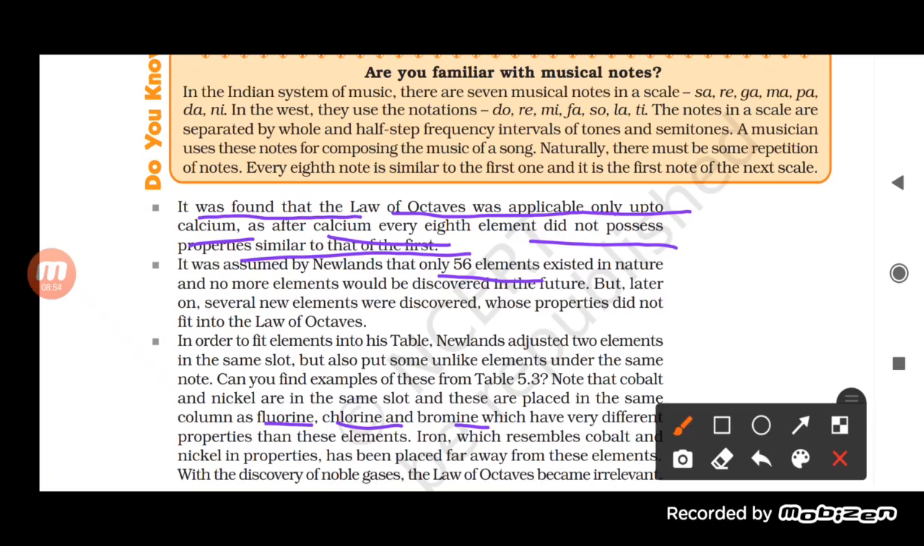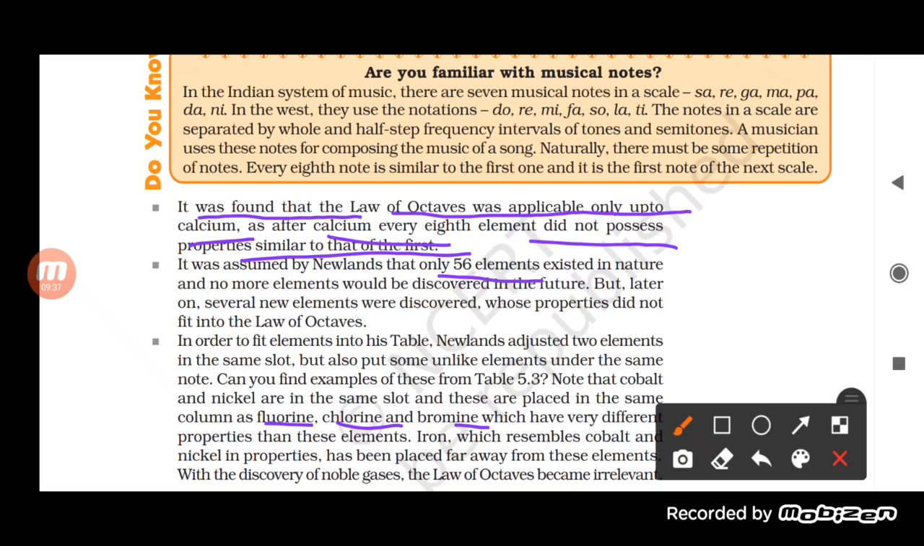Iron resembles cobalt and nickel in property, and yet it has been placed far away from these elements. Obviously, iron should resemble cobalt and nickel, but iron, cobalt and nickel are kept far away from each other. So with the help of this, we can say that elements which are unlike were kept together in the same column, and elements which are alike and possess the same kind of property were kept far away from each other.